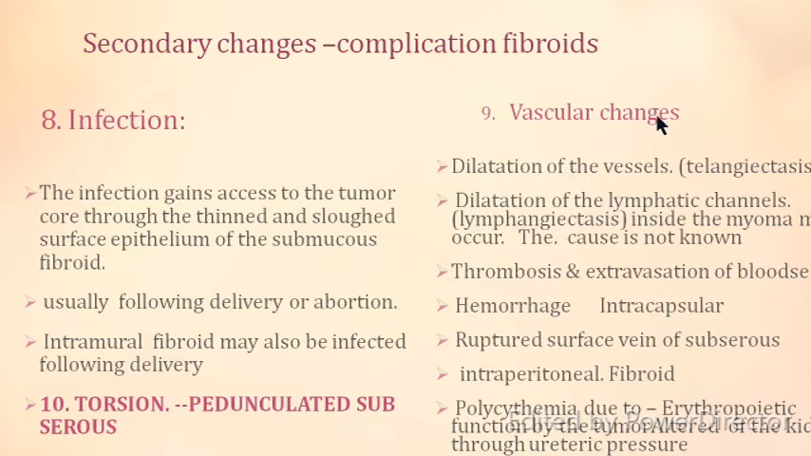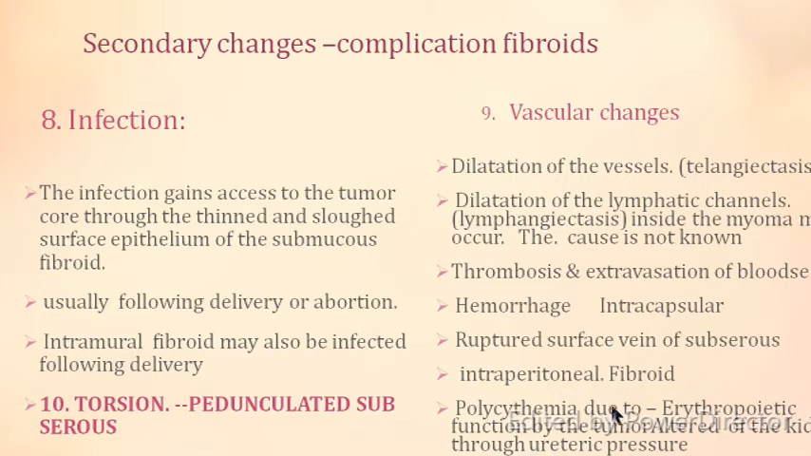Another feature is vascular change. There is dilatation of the vessels within the fibroids. It is called telangiectasis. If the lymphatic vessels are dilated, it is called lymphangiectasis. The cause is basically not known, but there may be thrombosis and extravasation of blood. There may be hemorrhage, intracapsular hemorrhage, ruptured surface epithelium, surface veins of submucous, subserous or intraperitoneal fibroid.